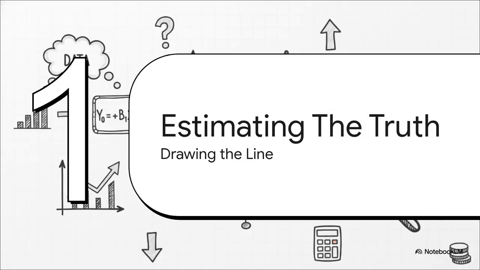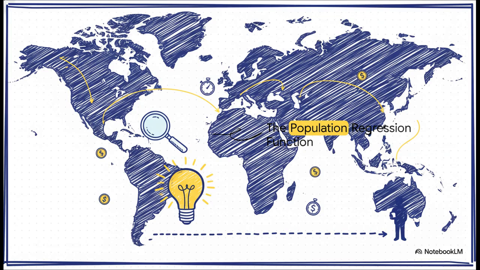And finally, section 5, estimating the truth, drawing the line. Meet the PRF, the population regression function. Think of the PRF as the absolute truth. These are the true fixed parameters of the entire population that we are desperately trying to uncover. If we somehow had unlimited time and money to survey every single person on Earth about their income and consumption without making a single mistake, this is the line we would draw. But as we established earlier, we can't do that.